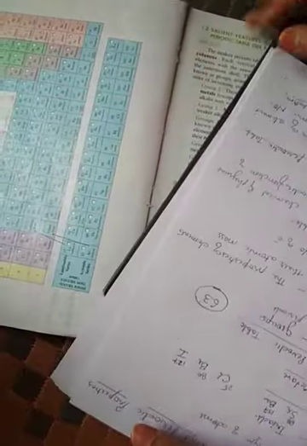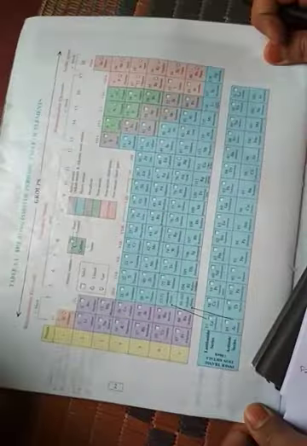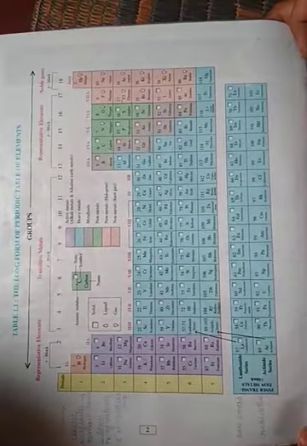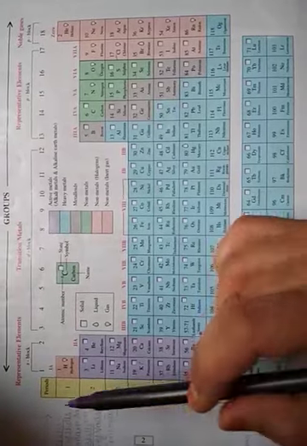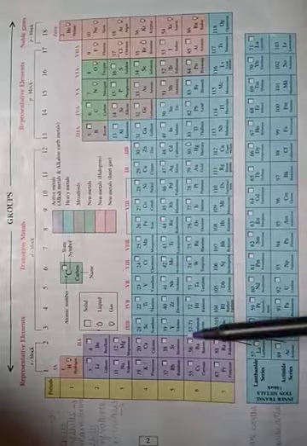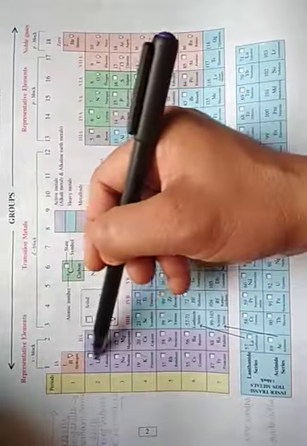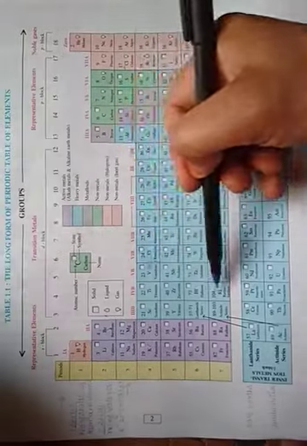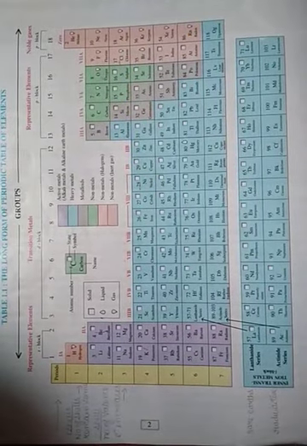Now we can see the modern periodic table, which is the extended long form of the periodic table. In this table, there are many vertical columns and horizontal rows. The vertical columns are called groups. That is the thing we will now start to study in detail as the salient features of the periodic table.